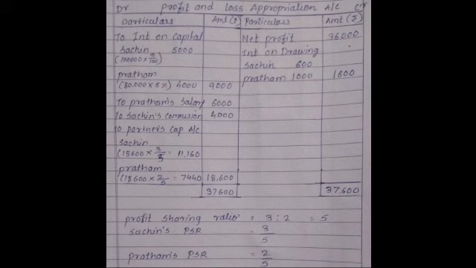So the credit side total is 37,600. From the credit side total we minus the debit side total, then we get 18,600. This is the profit of the partners. This profit we have to distribute between the two partners, Sachin and Pratham.